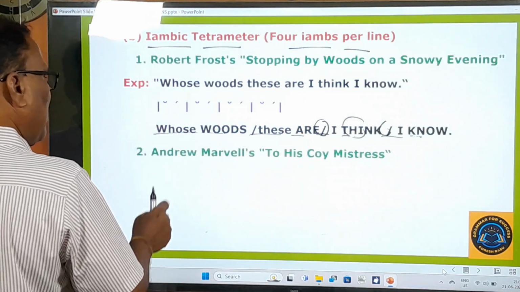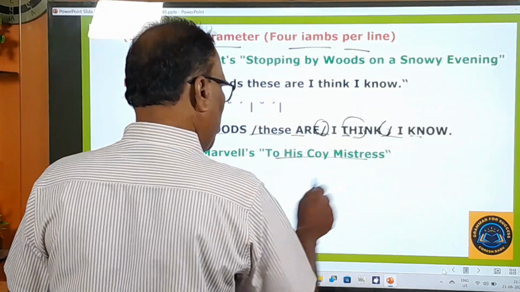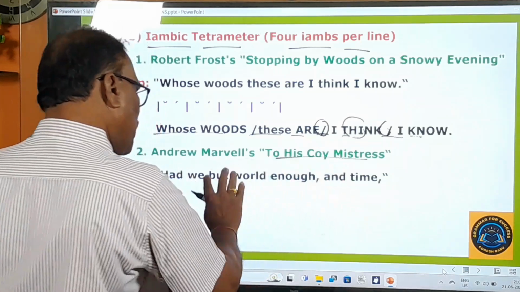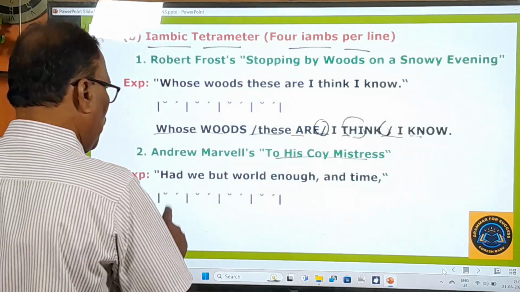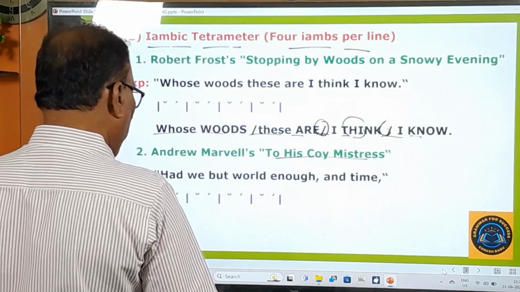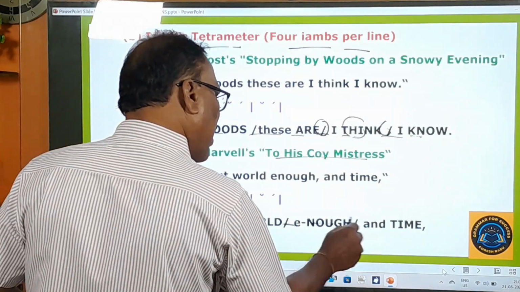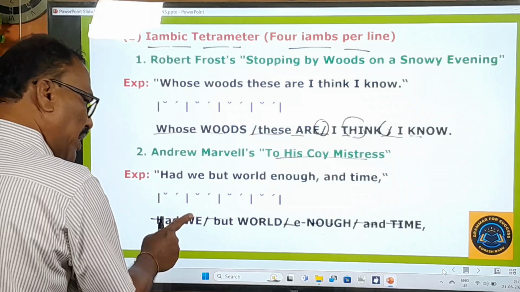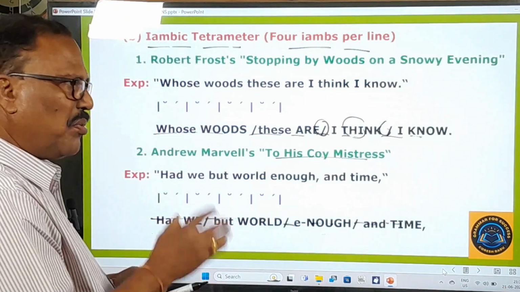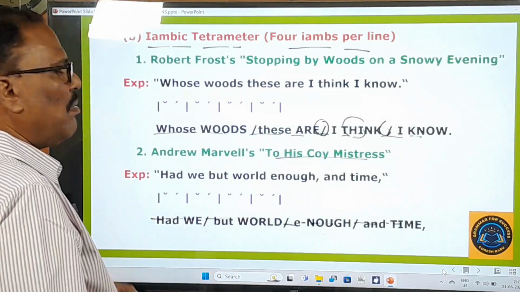And one more example is given that is taken from Andrew Marvell, a metaphysical poet: To His Coy Mistress. What is that? Had we but world enough and time. So this is the poetic line, and now let us divide this into iambic tetrameter. One, two, three, four. Tetra, four iambic feet. Okay, and here you say: had we but world enough and time. So this is how we have to divide this, because you should know how to pronounce the words, then automatically you'll be able to divide the sentence into a metrical pattern.